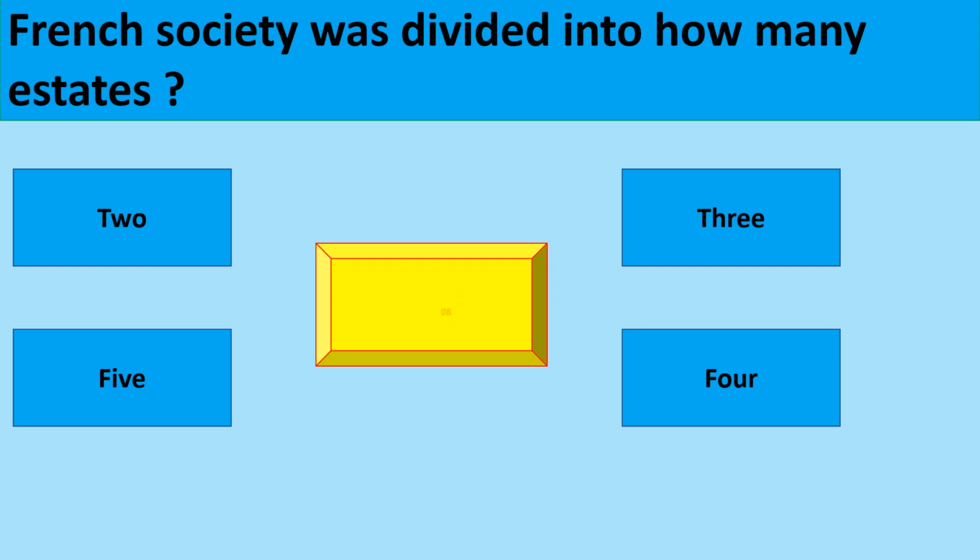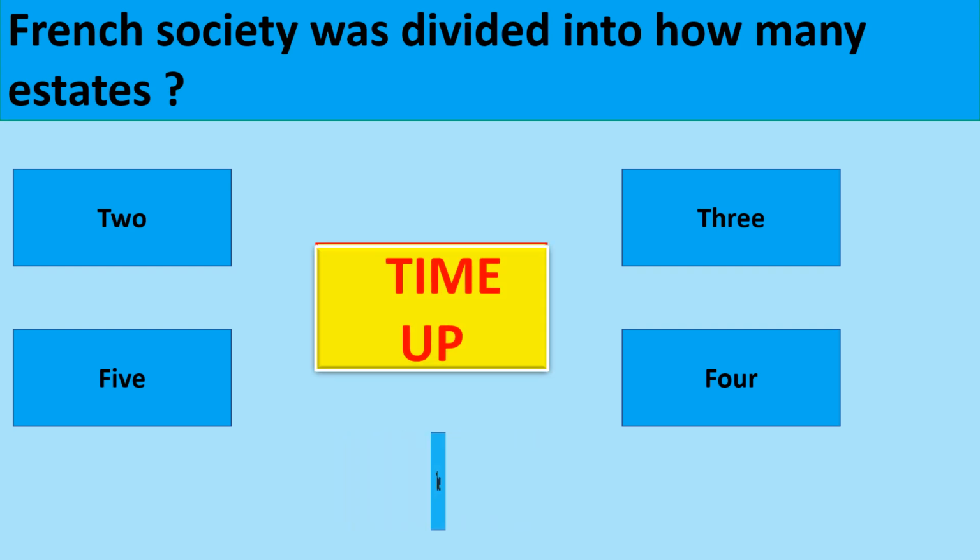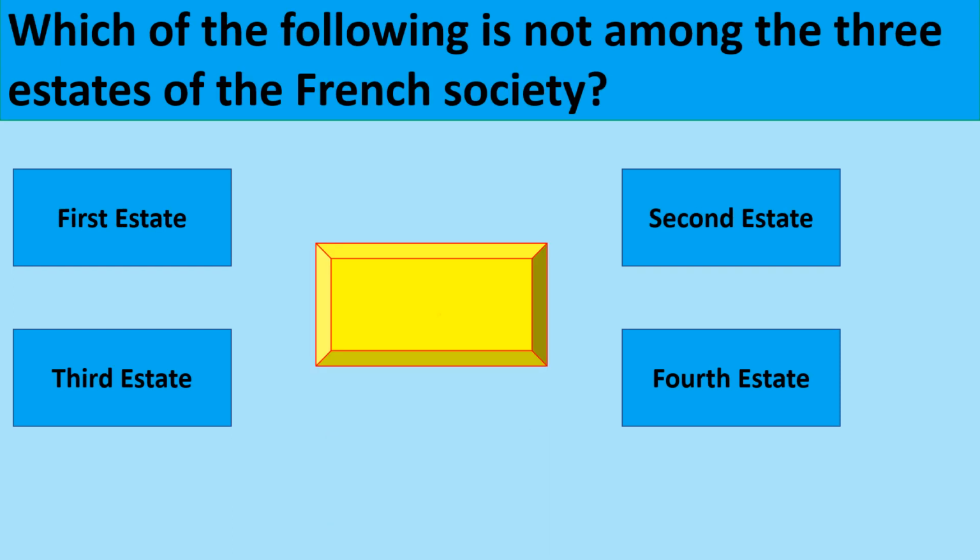French society was divided into how many estates? Three. Which of the following is not among the three estates of French society?